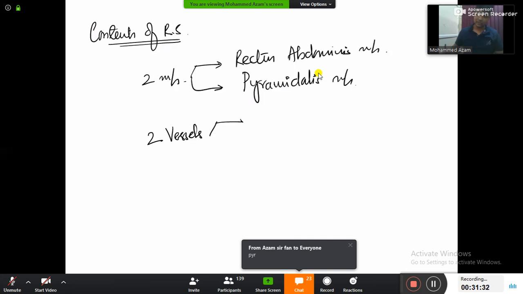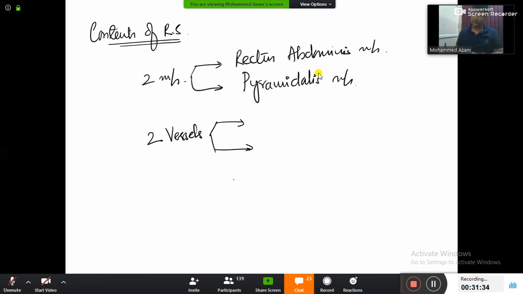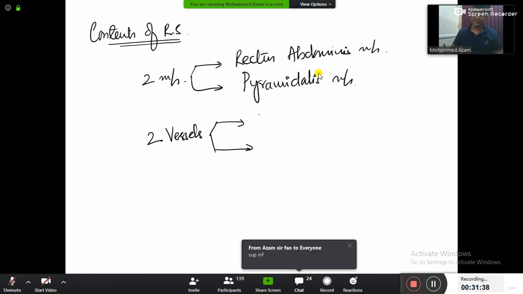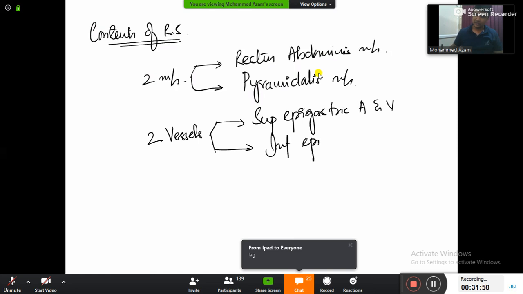Which two vessels do you have? Already I taught you day before yesterday in our thorax topic. Try to recall. There will be superior epigastric artery. Do you remember something? Artery as well as vein, and then inferior epigastric artery and vein.